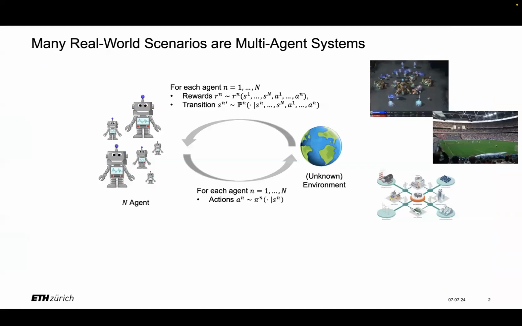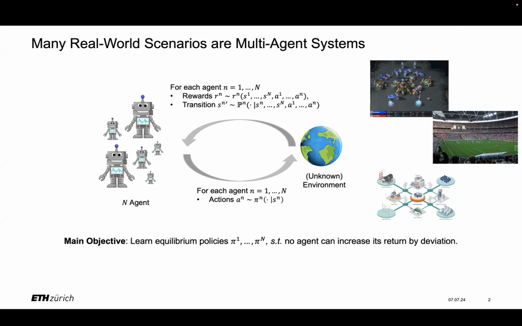We know that many real-world scenarios can be modeled as multi-agent systems. For example, computer games, football games, or electronic management systems. In those systems, each agent will take actions according to their current state and interact with the environment together. They will receive some rewards and transit to some next state, depending on the current state-action of all the agents.